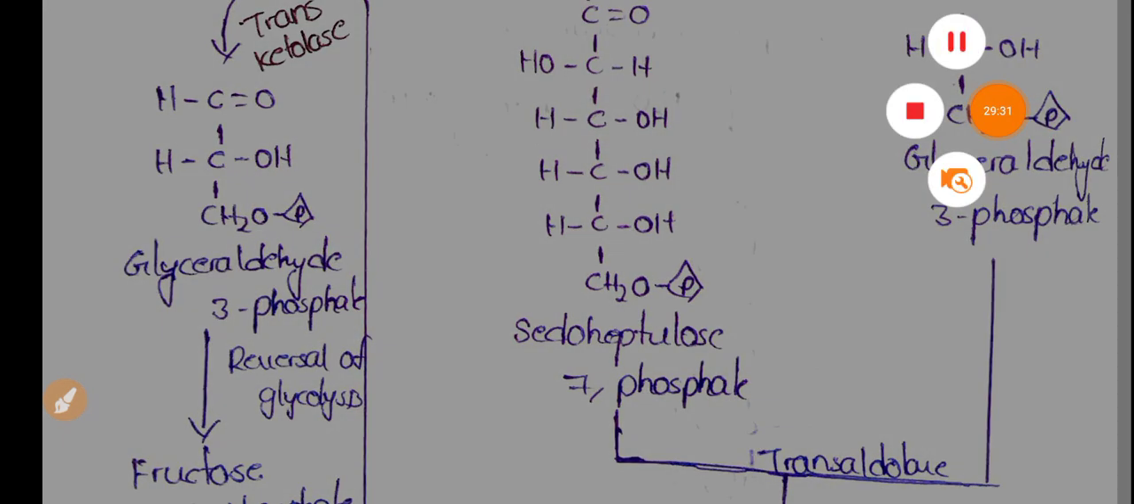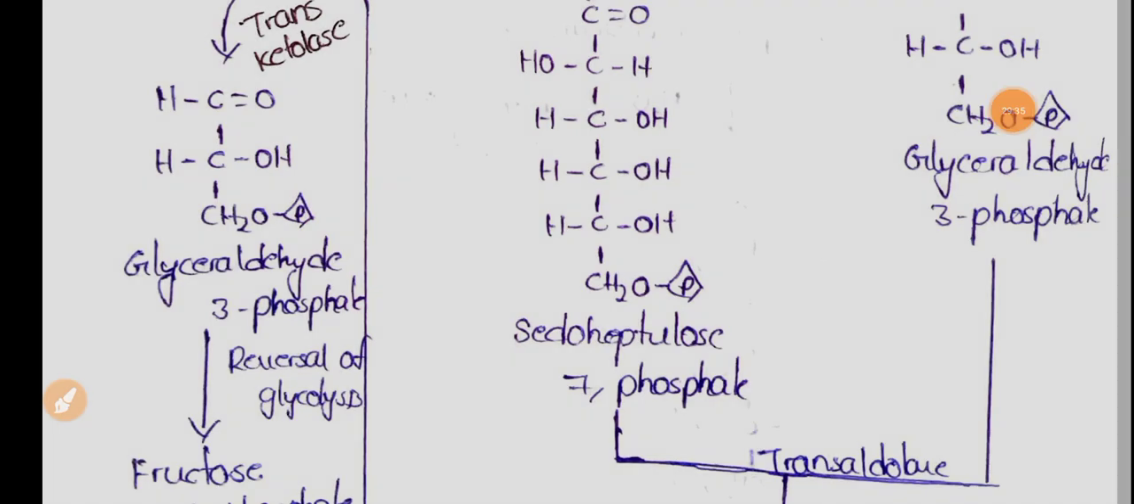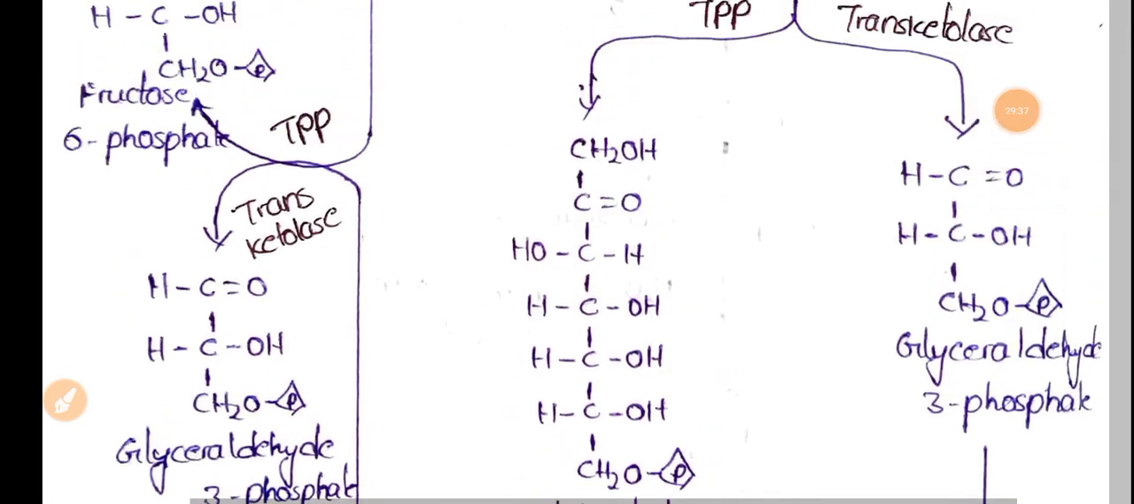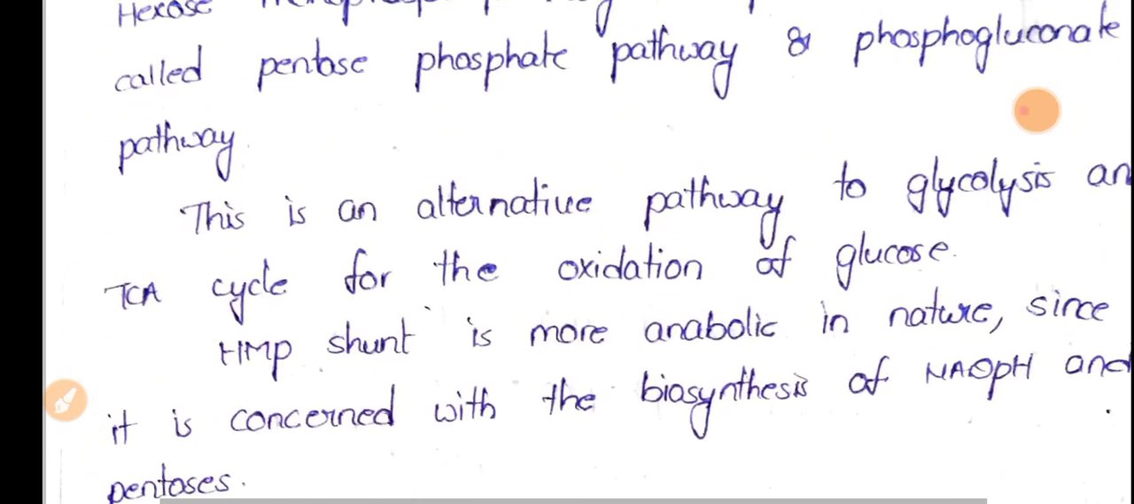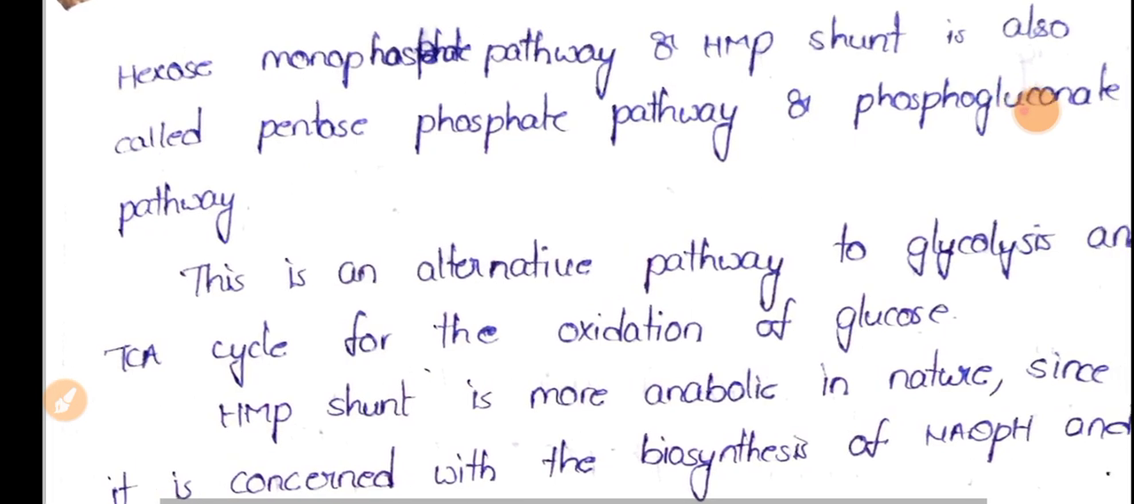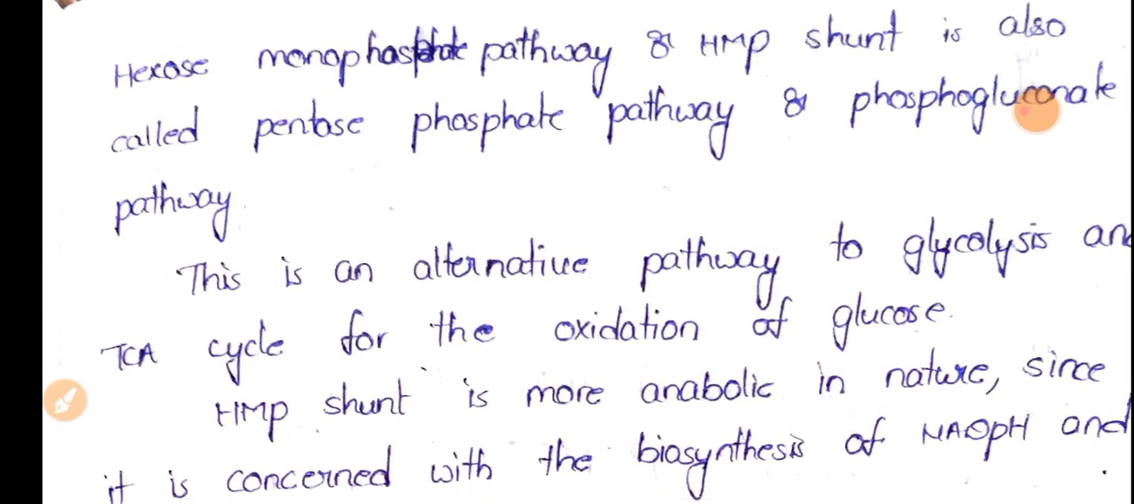So this is about the HMP shunt, and here in this HMP shunt we have both oxidative and non-oxidative phases. In the oxidative phase, the normal pathway of this particular HMP shunt is seen, with sequential reactions observed, and in the non-oxidative phase, complex reactions will be seen.